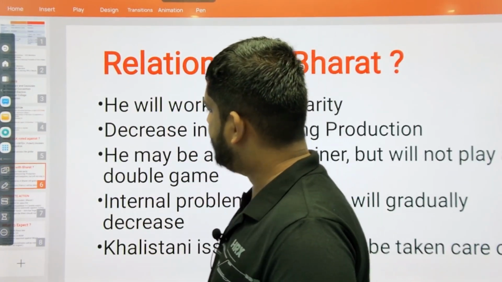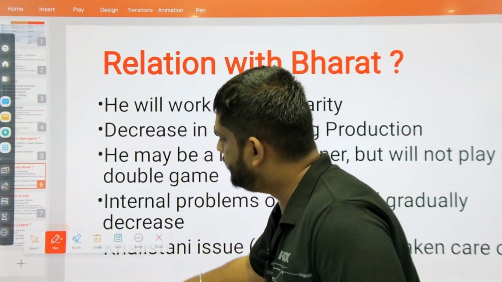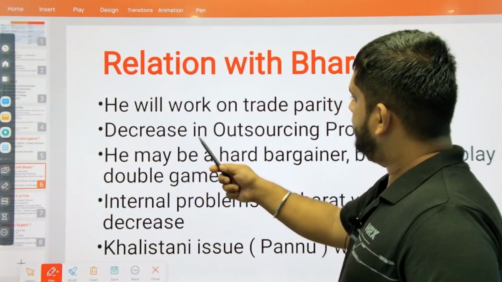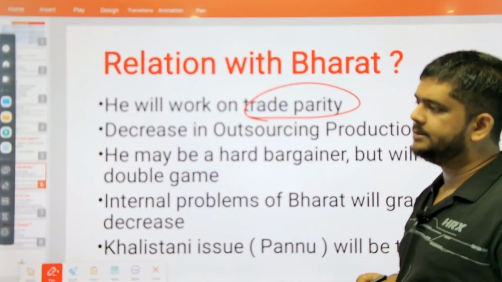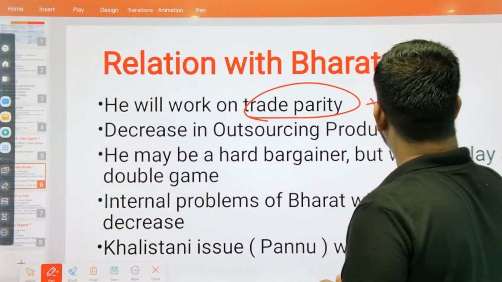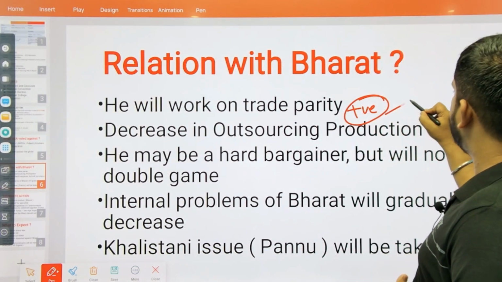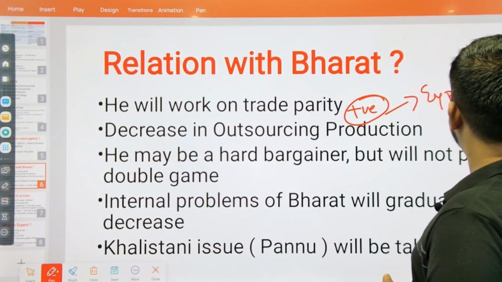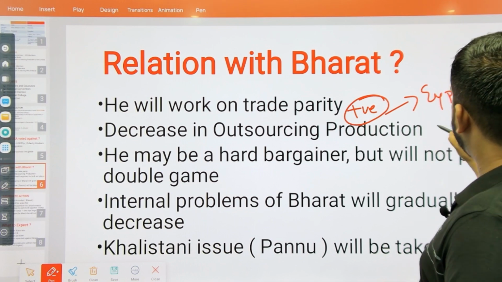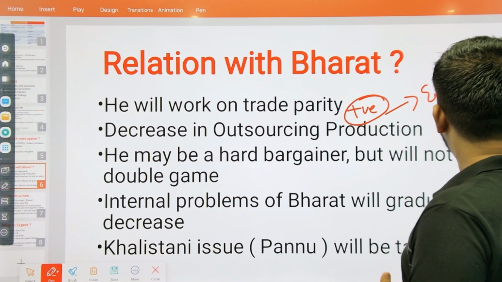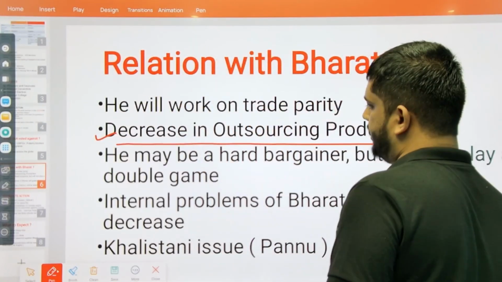So, how are we expecting the relationship with Bharat after the victory of Donald Trump? He will work on trade parity. Yes, today Bharat enjoys a positive balance of payments with respect to the USA. That is, we export more to the USA than we import. Whereas in the case of China, we import more and export less. So there may be a decrease in outsourcing production.